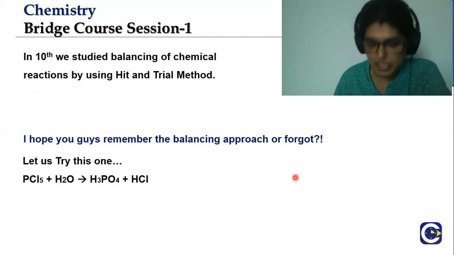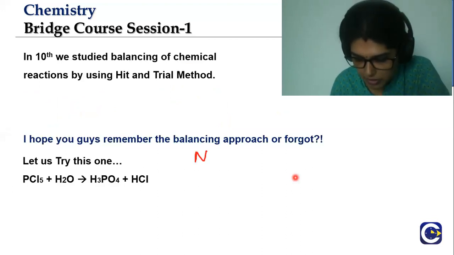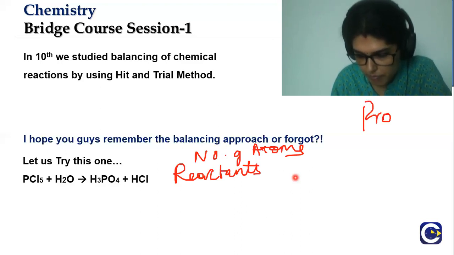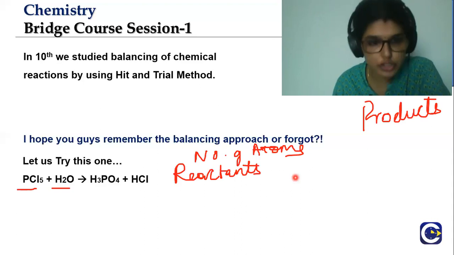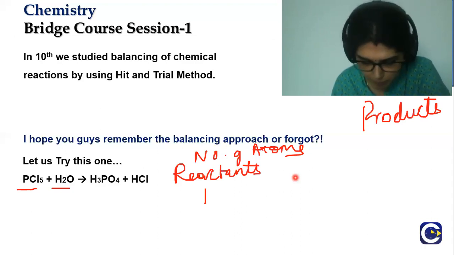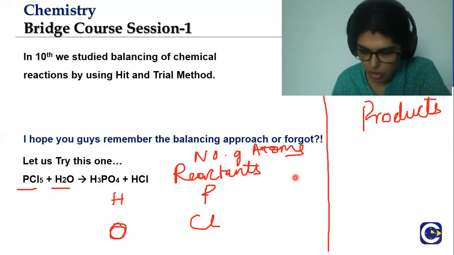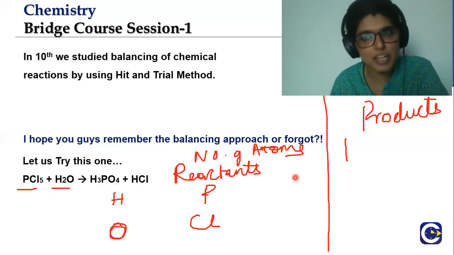Now, to the balancing, we write the number of atoms for reactants and products. Let's write products here. What are the reactants here? PCl5 and H2O. But what are the types of atoms present? We have phosphorus, we have chlorine, we have hydrogen, and we have oxygen. This would be the reactant side. On the product side, the same atoms will exist, isn't it?